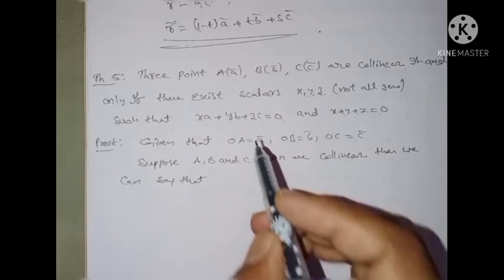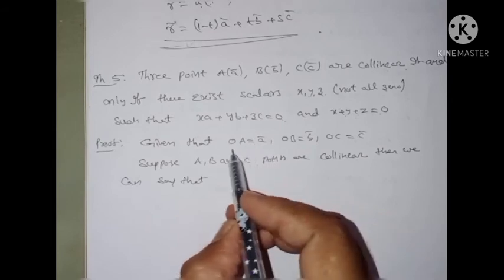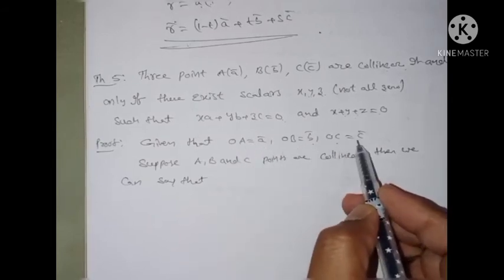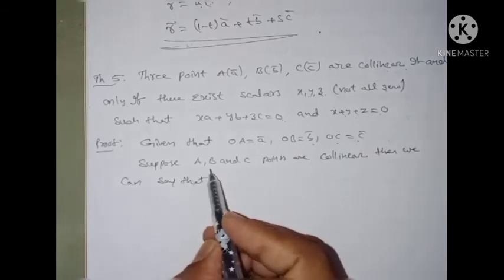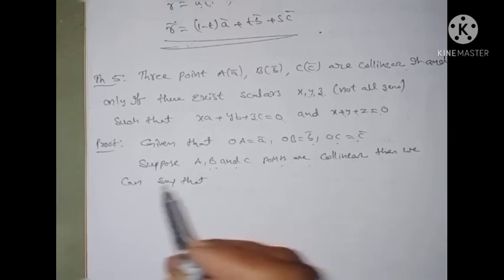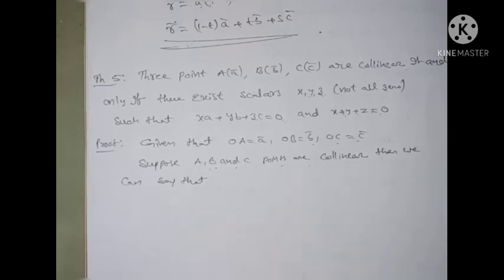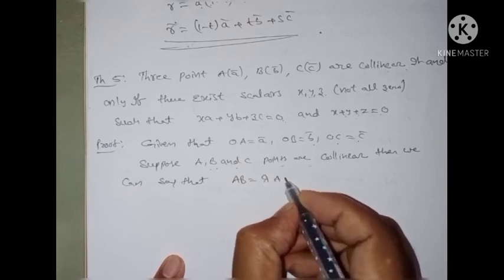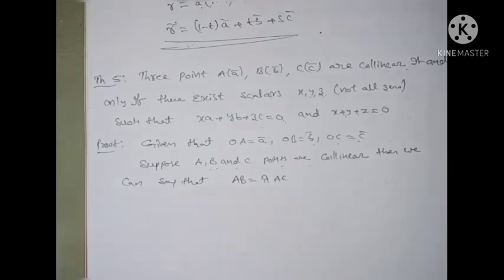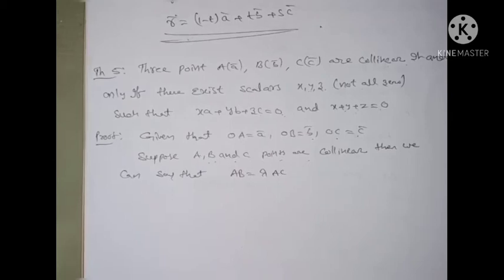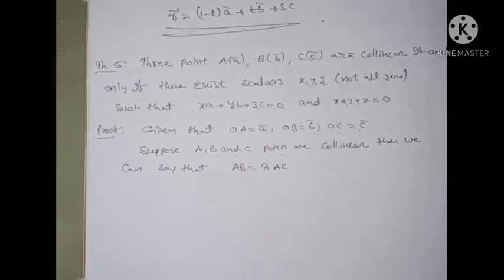Given that OA is equal to A bar, OB is equal to B bar, and OC is equal to C bar. These are vectors. Suppose the points A, B and C are collinear. Then we can write AB is equal to lambda into AC. You can study this in the 4th exercise, the previous class.